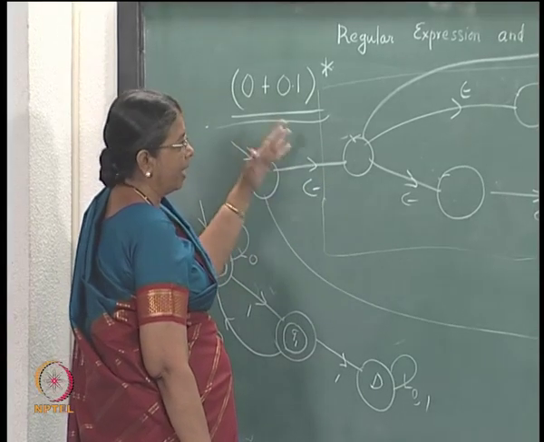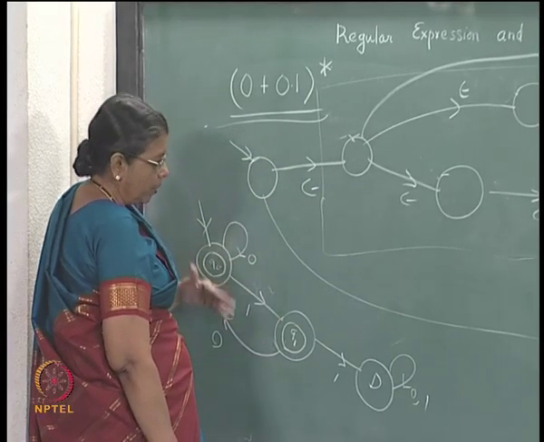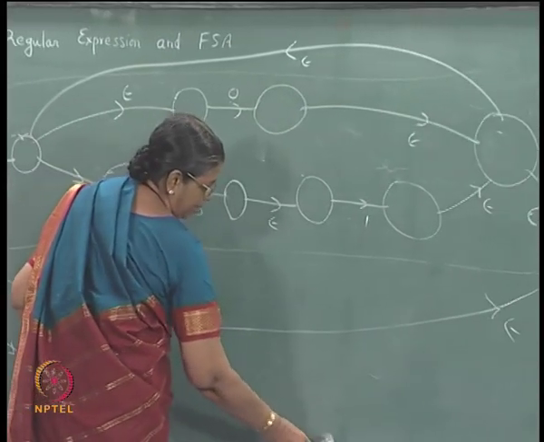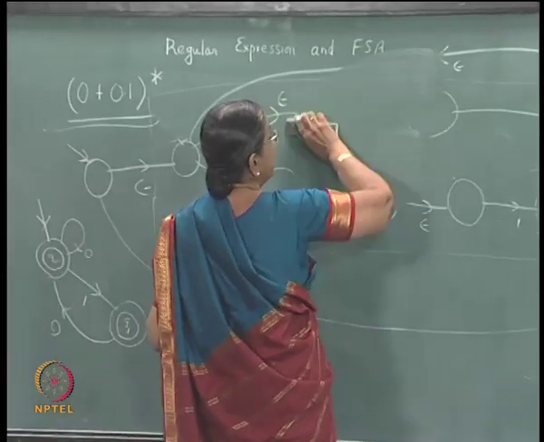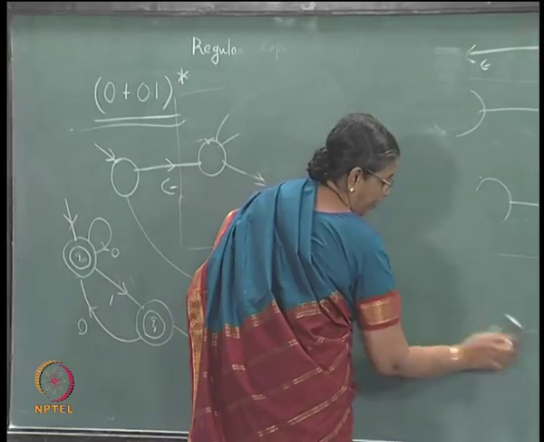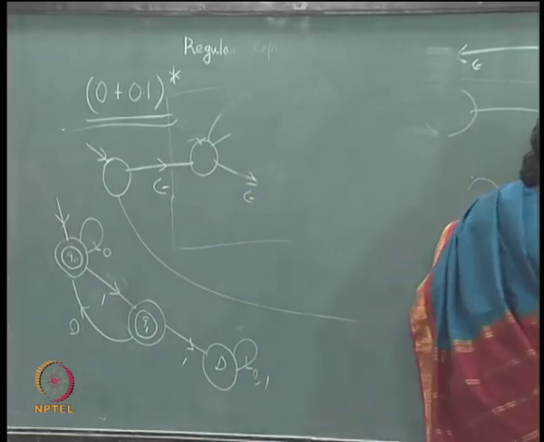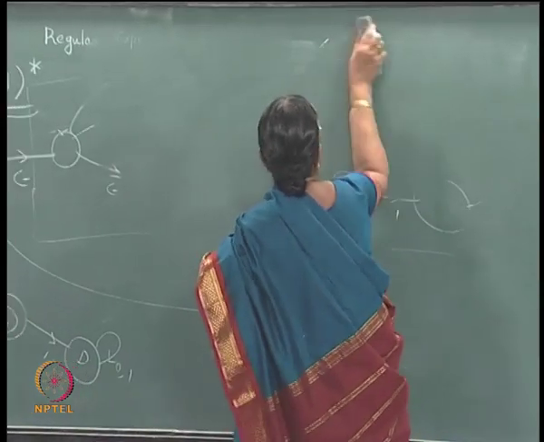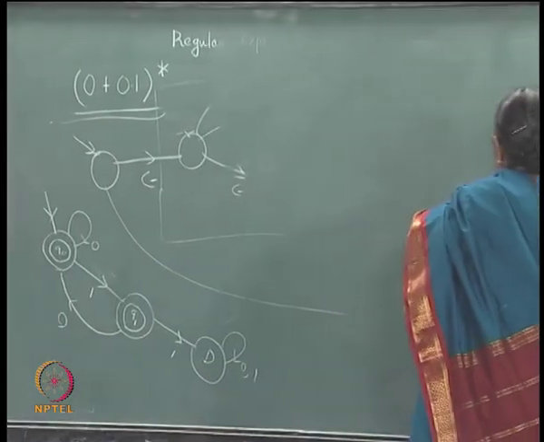So, in general you will not use this method for really constructing something, you will use a rather intuitive approach and try to construct the deterministic FSA straight away. In some cases the deterministic FSA may be a bit difficult, you can construct the non-deterministic FSA and then construct the deterministic FSA.